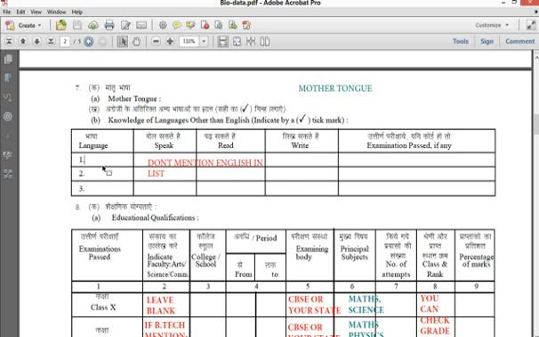Next, your preferences may be Hindi or any of your local languages, and speak, read, write. And examination, don't mention examination passed, meaning if you have passed any other examination other than your 10th class or inter, mention it here, like Praveshika in Hindi, Madhyamika, those things in Hindi. Otherwise no need to mention anything in this column.